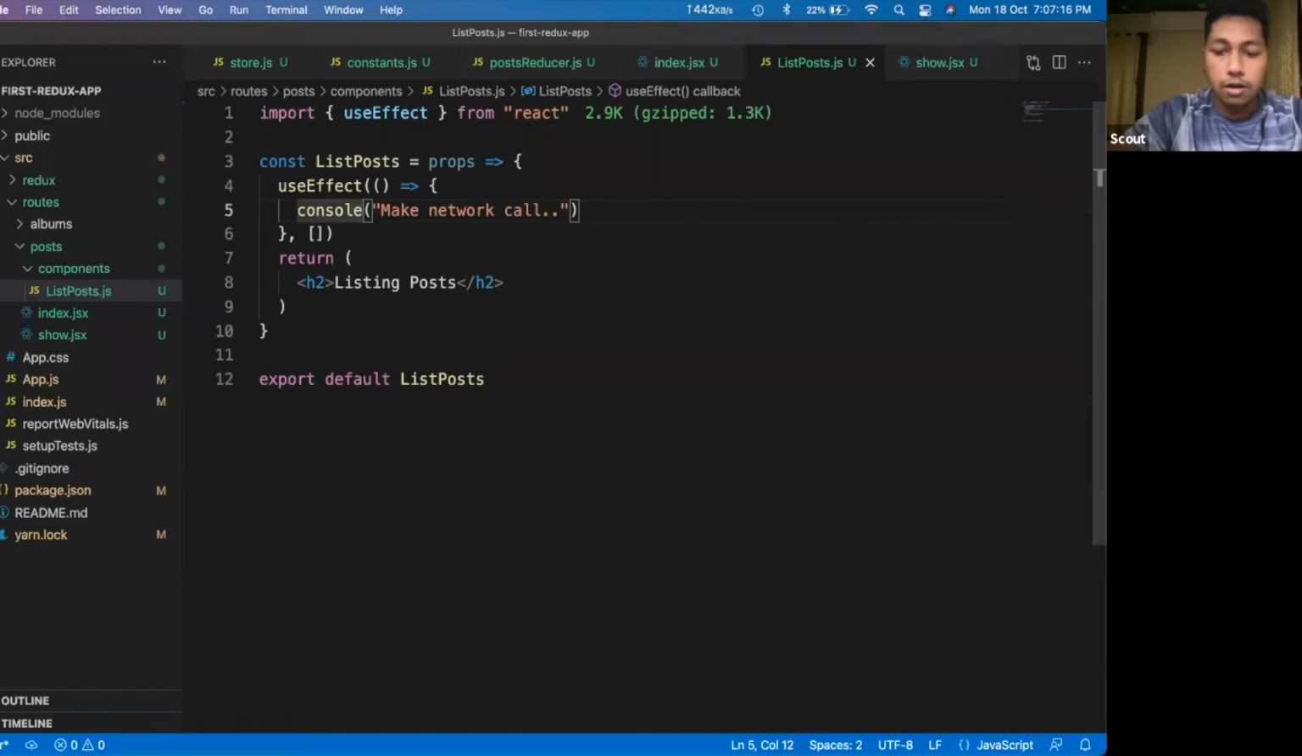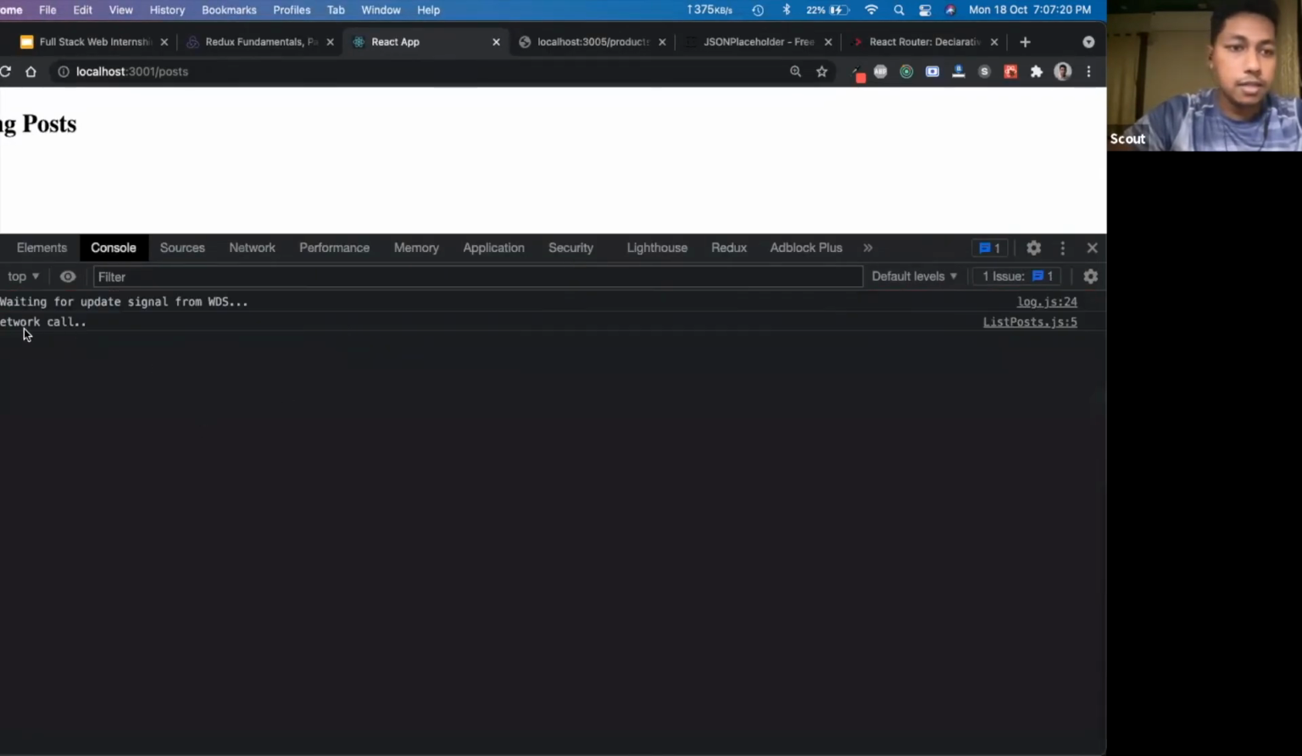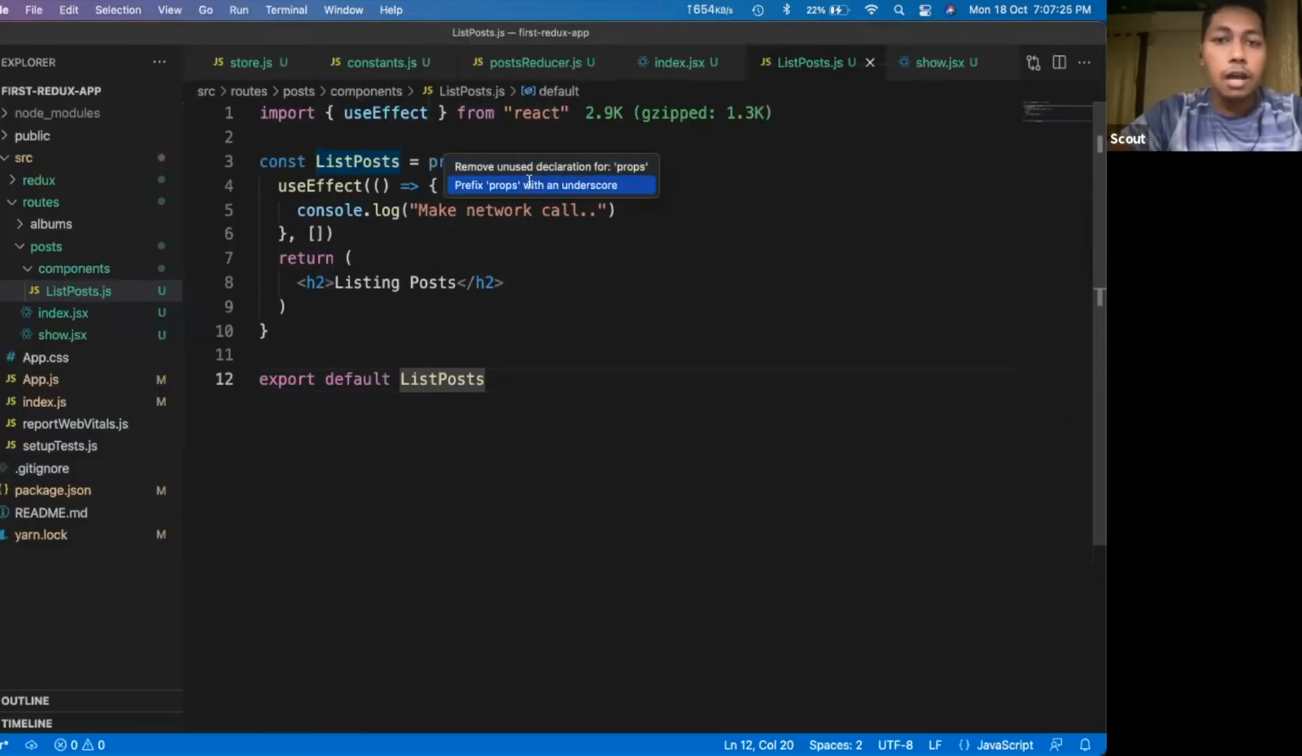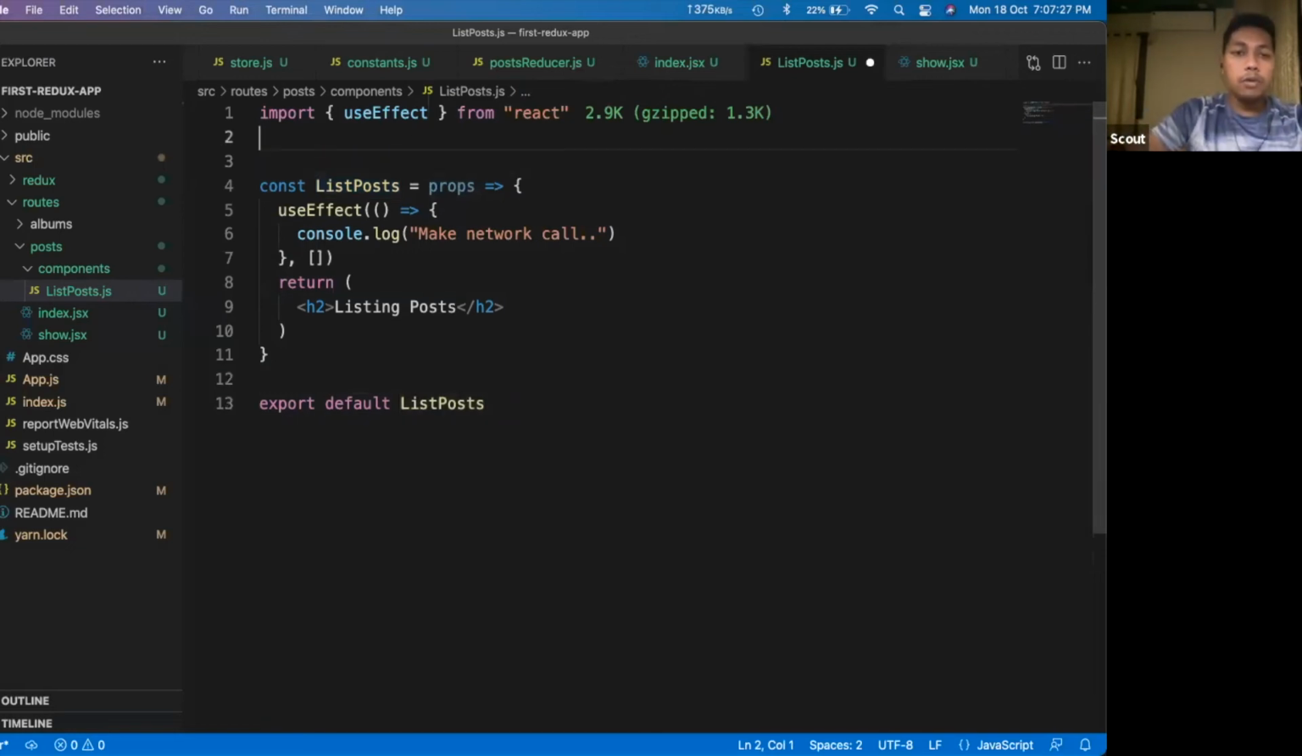Sorry, console.log. Silly mistakes. Yes, the make network call is coming. That means the hook is working. So now I would import a few other